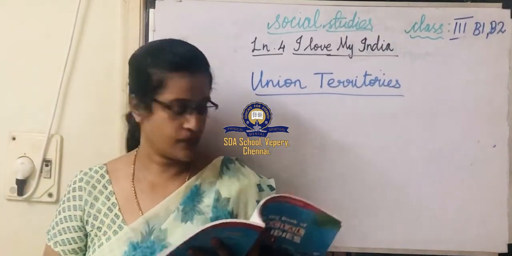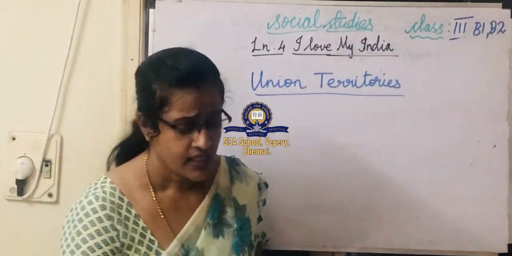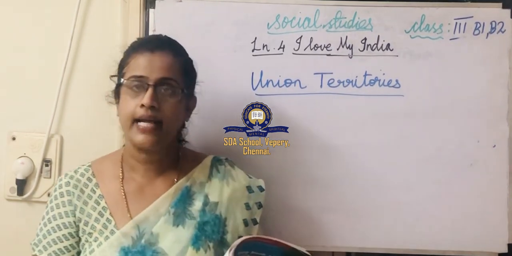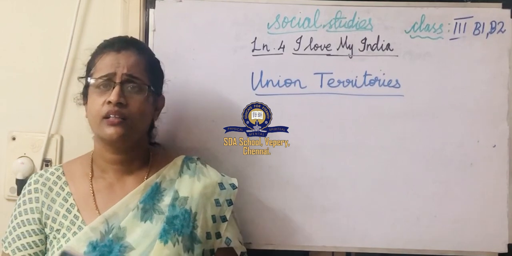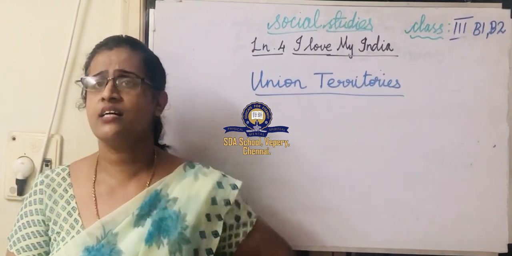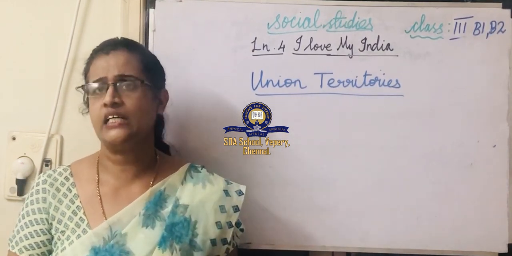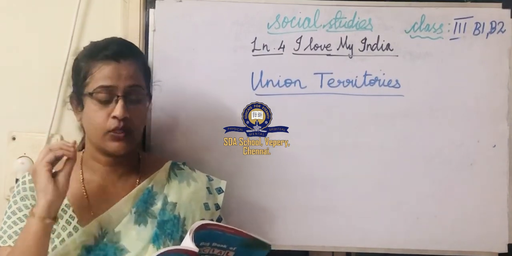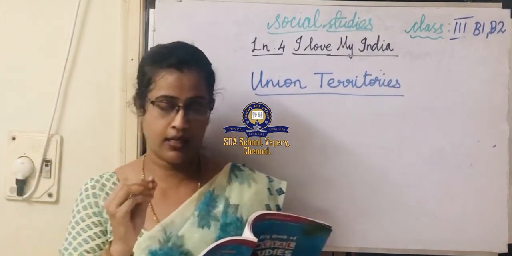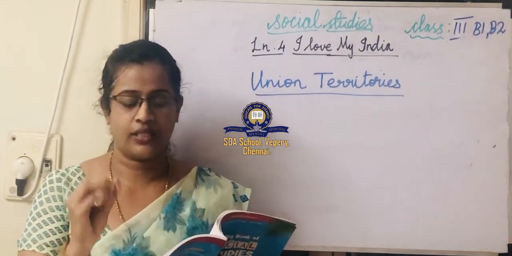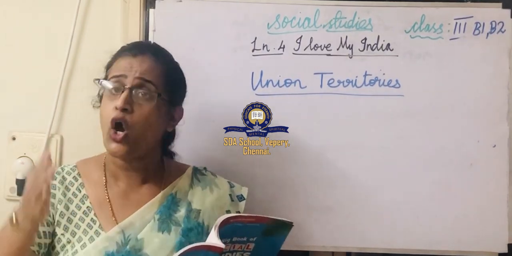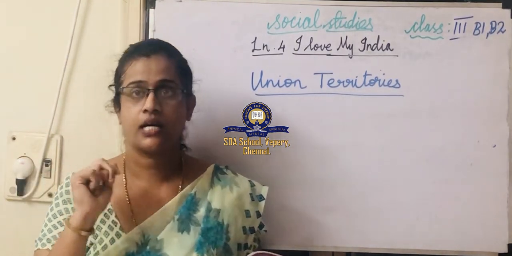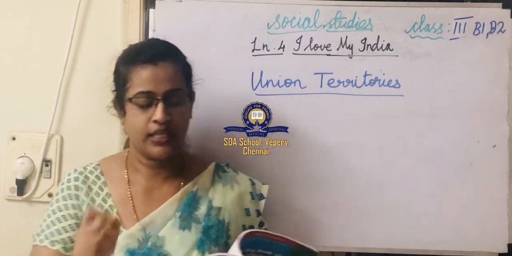Union territories. What are union territories? In India, some parts of India are not included in the 29 states. These are called the union territories.